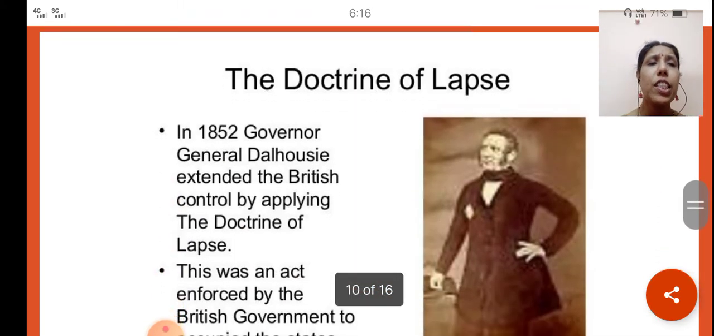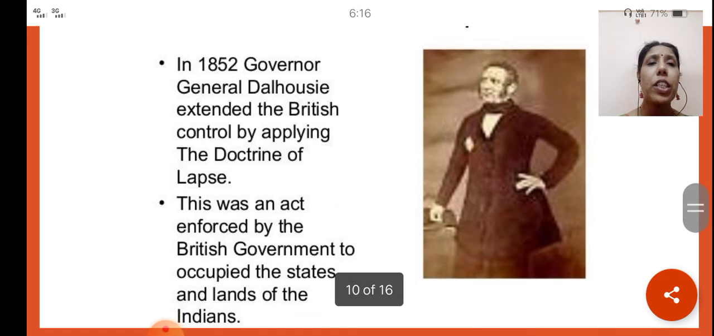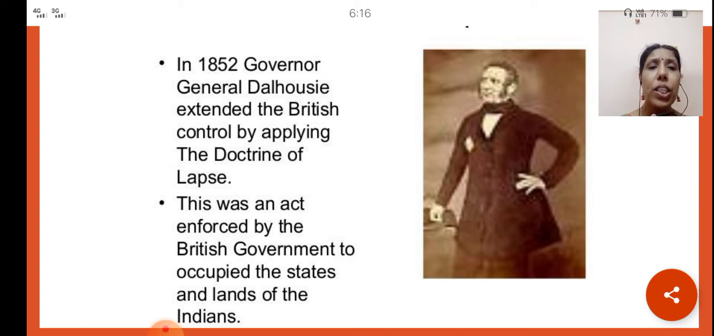If you further see, there is one more policy called the doctrine of lapse. This was introduced by the Governor General Dalhousie. According to this, the doctrine of lapse was an act enforced by the British government to occupy the states and lands of the Indians.